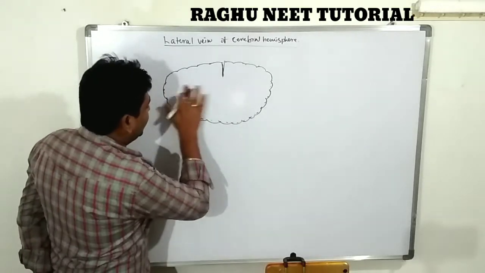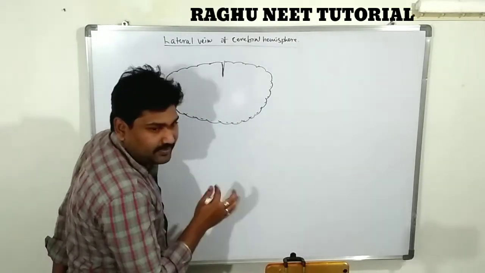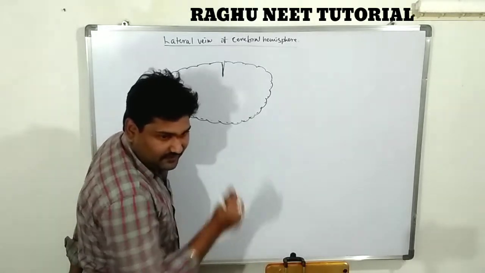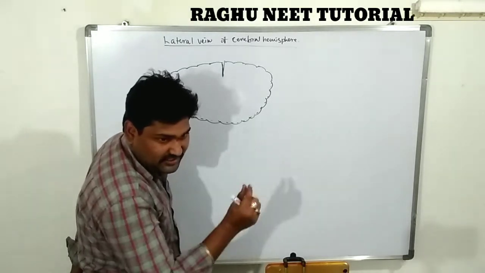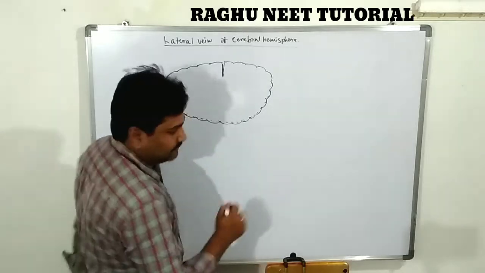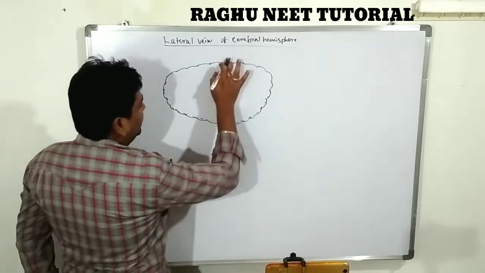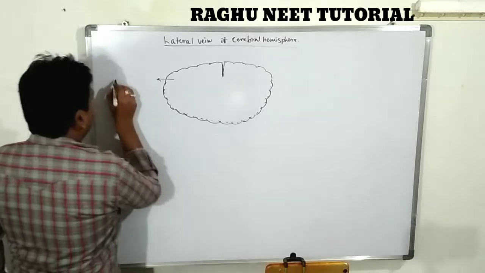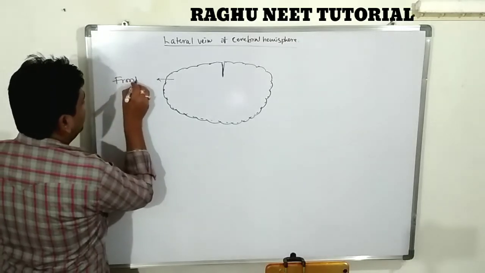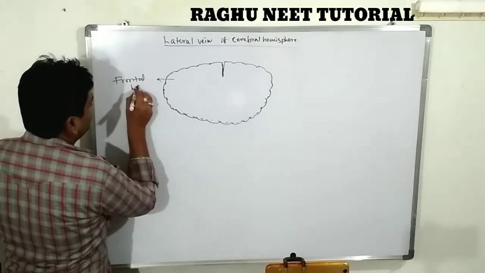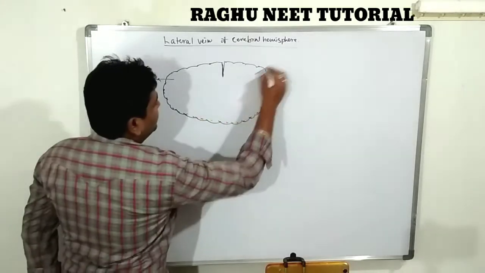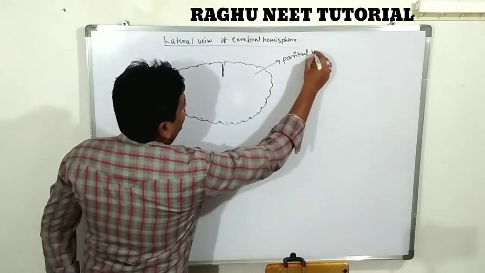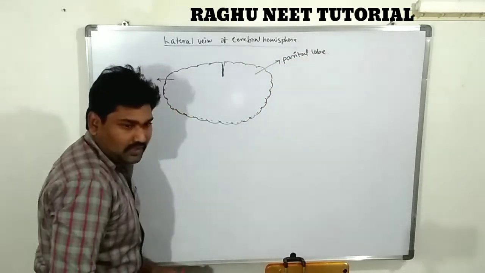According to these divisions, the cerebrum can be distinguished into 4 regions. According to the fissures, they can be classified into 4 types. First one is the frontal lobe. Second one is the parietal lobe.